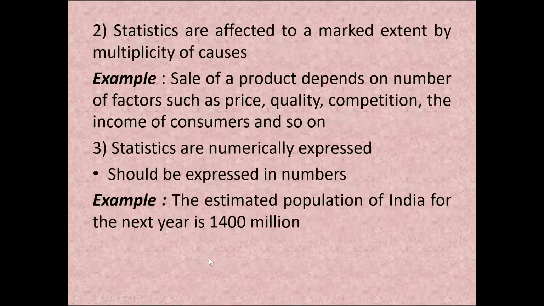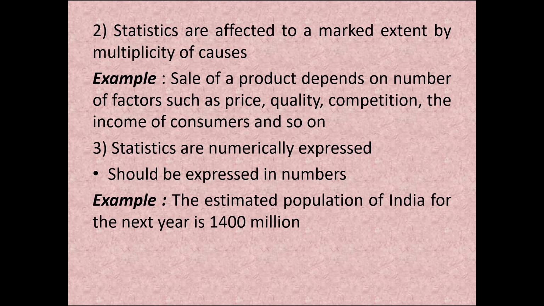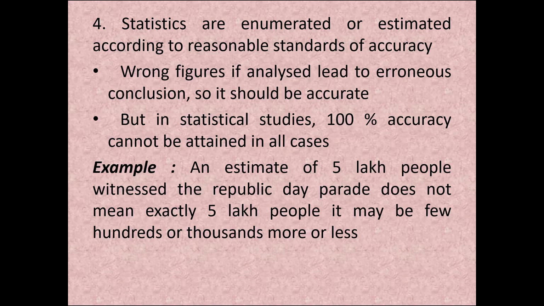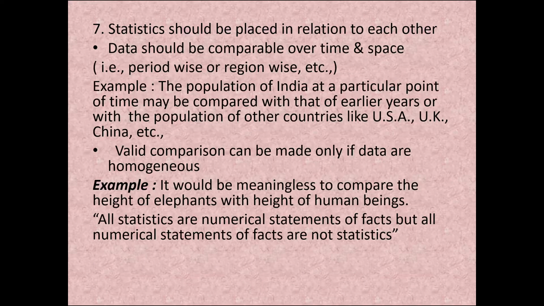So these are all the characteristics of statistics. Again, for summing up, the first one is that statistics are aggregates of facts, and the second one is that it is affected to a marked extent by multiplicity of causes. The third one is that every statistical data should be expressed in numbers, and the fourth one is that it is collected according to reasonable standards of accuracy. The fifth one is that it should be collected in a systematic manner, and the sixth one is that the researcher should have some purpose for collecting the data. The last one is that it should be placed in relation to each other, that is, it should be comparable over a period or over a region, etc.